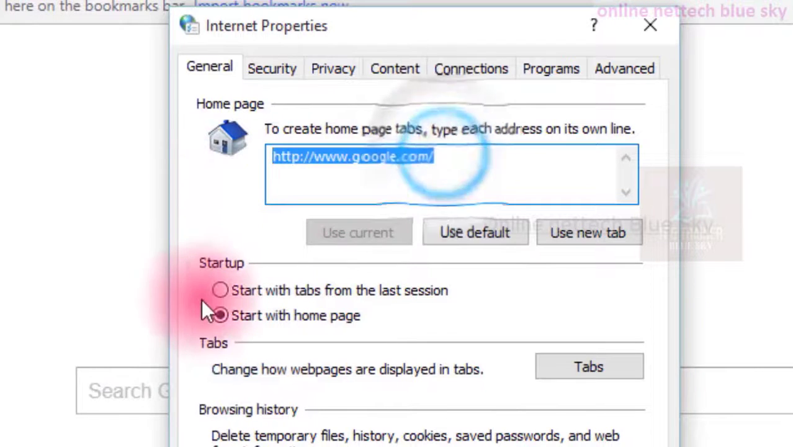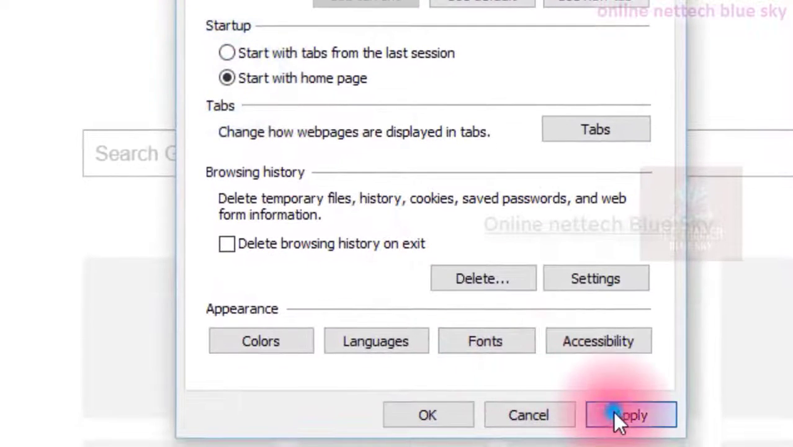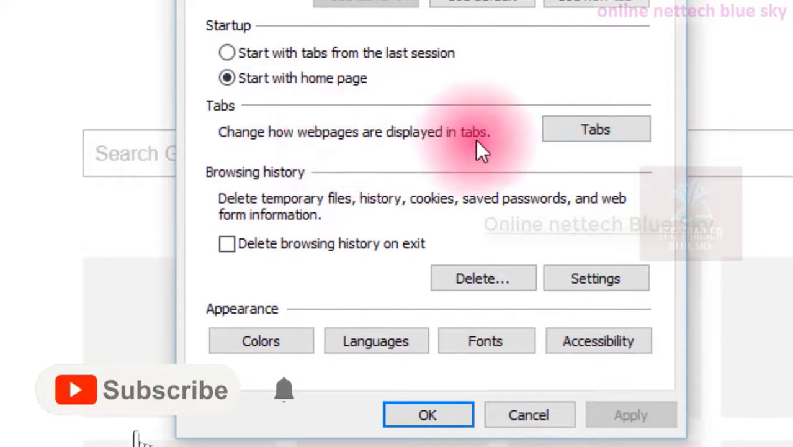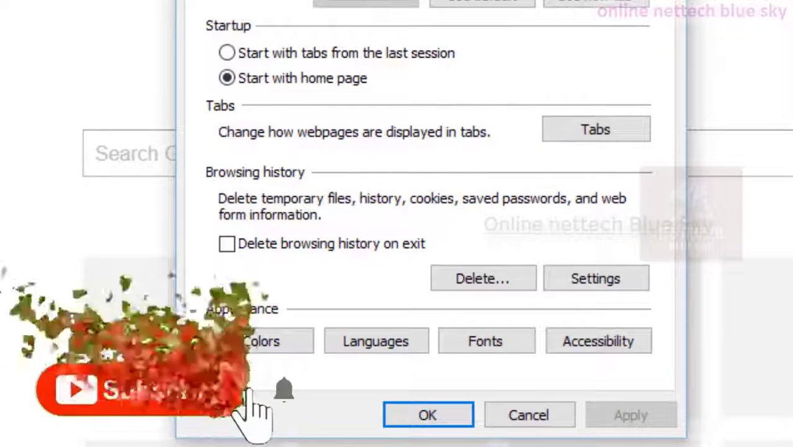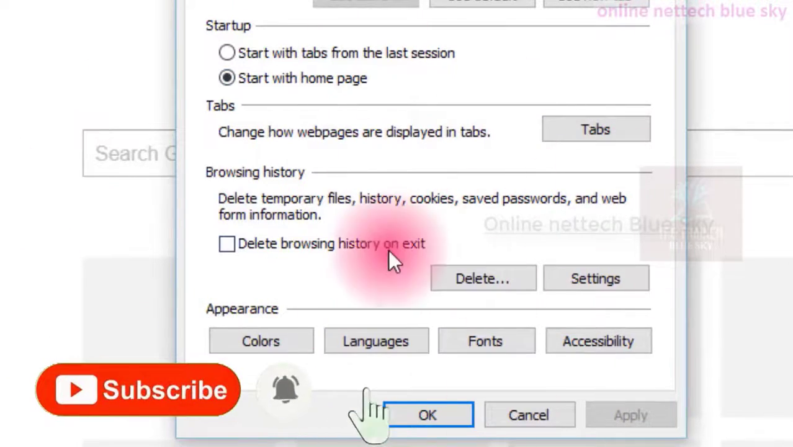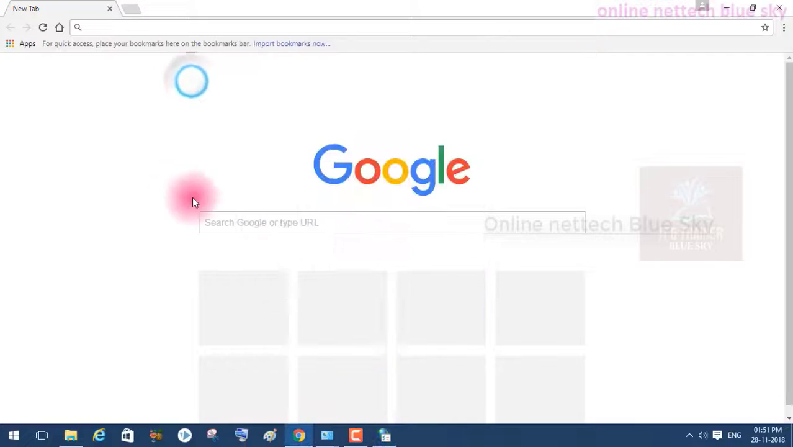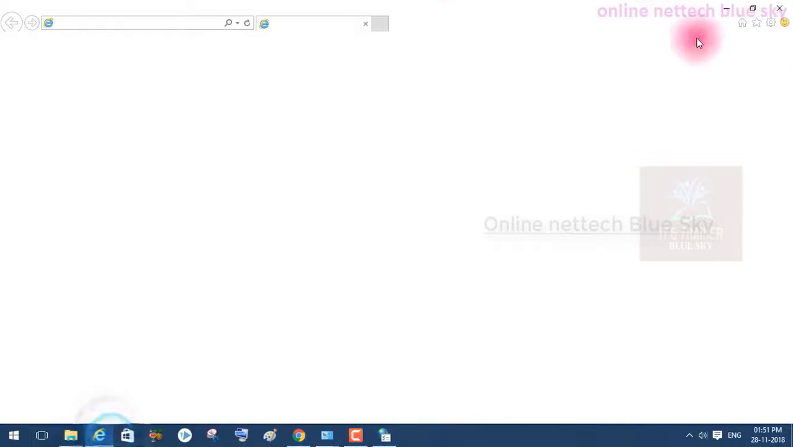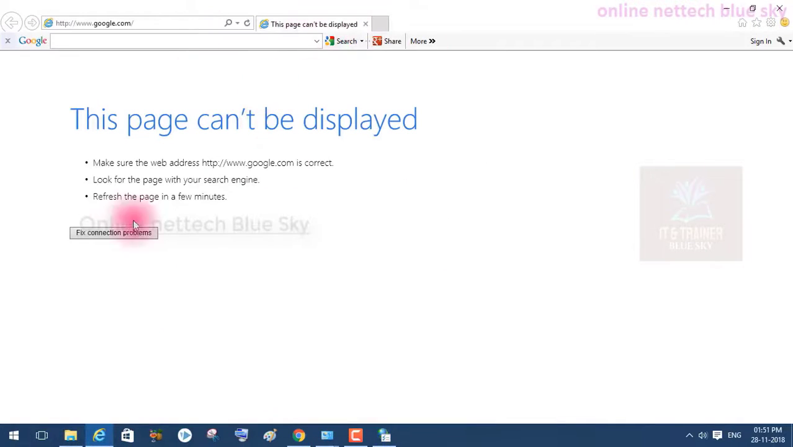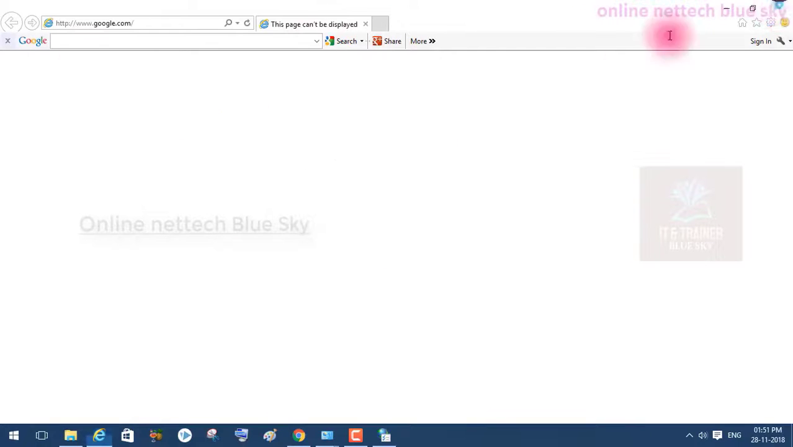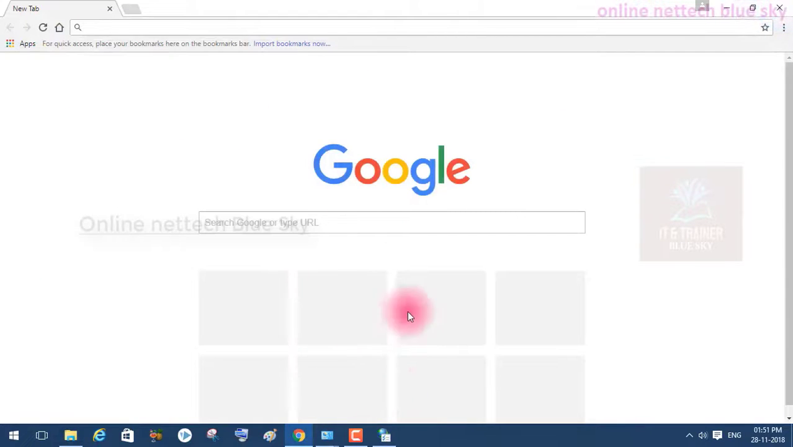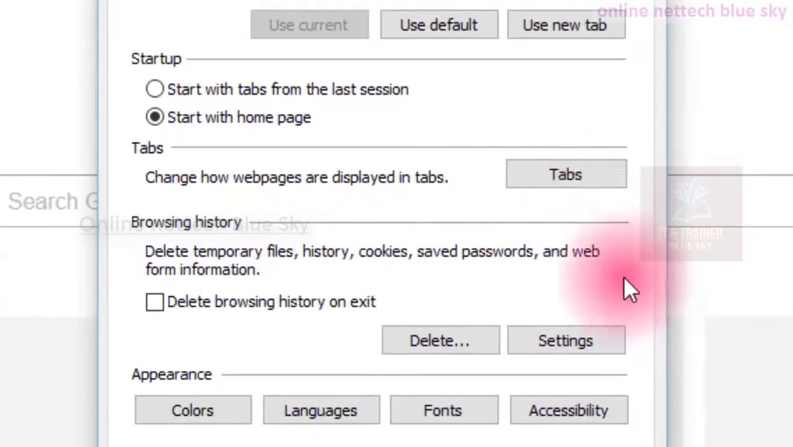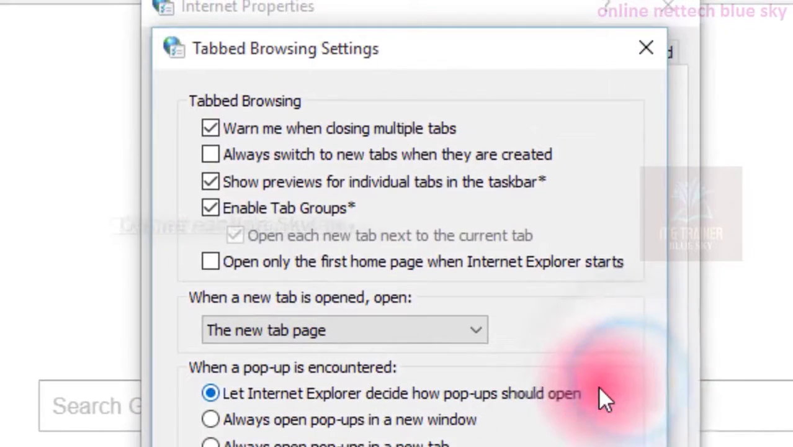So start with the home page here. This is a start page with a home page. This is a Google home page here. In the background side you can see tabs, so change to web page display in your tabs. So this is a tabs. I'm opening Internet Explorer. This is Explorer open here, and this browser Google Chrome was created by the Google company. So you are open tab.